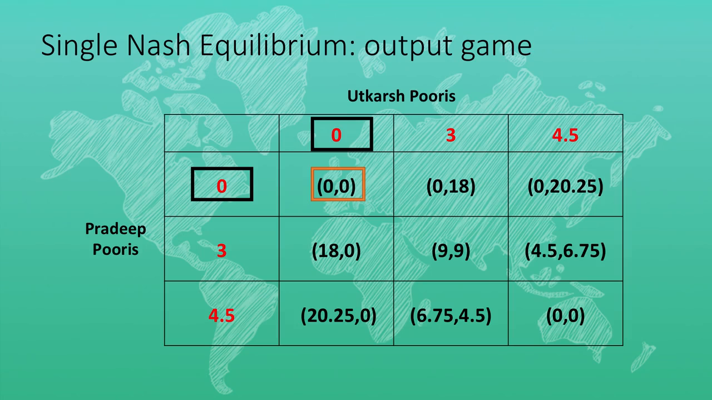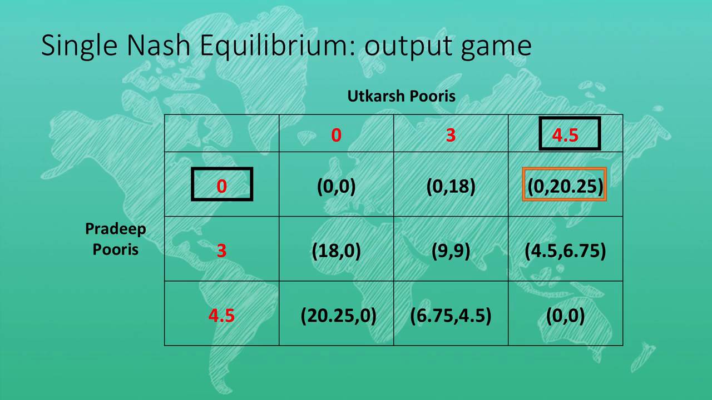What we can simply do is investigate each cell at a time. 0, 0, it seems quite obvious, could never be a Nash equilibrium. Let us try the next cell, 0, 3. Could this be a Nash equilibrium? No again, because if Pradeep was making 0, then Utkarsh would rather make 3. So, that is not a Nash equilibrium.